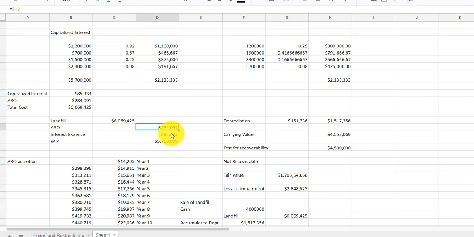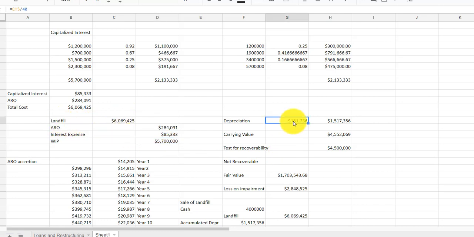Asset retirement obligation credit for the present value. Interest expense is the credit because that's what we would have debited as we paid the interest. And then while we were building the landfill, it would have been part of work in progress. So we're going to move that out. We're going to put the whole cost in as an asset at our landfill.